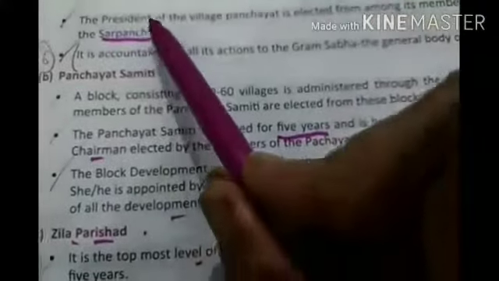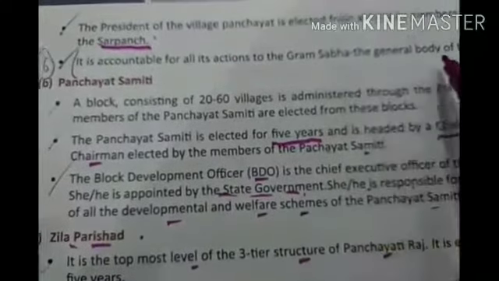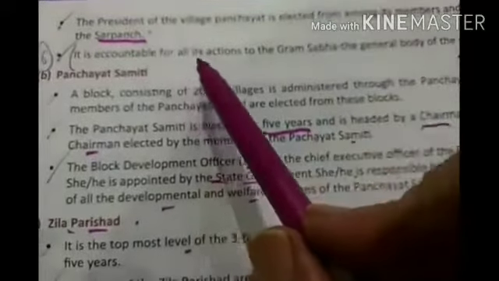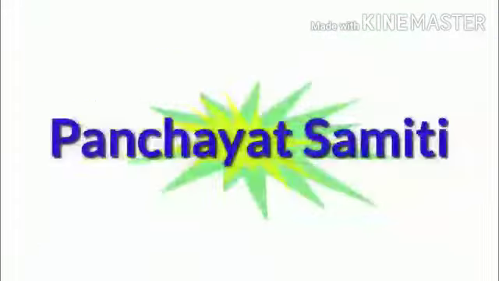Now the sarpanch is accountable for all his actions to the gram sabha, which is the general body of the villagers. Panchayat Samiti. It is a block. Panchayat Samiti is a block which consists of 20 to 60 villages.